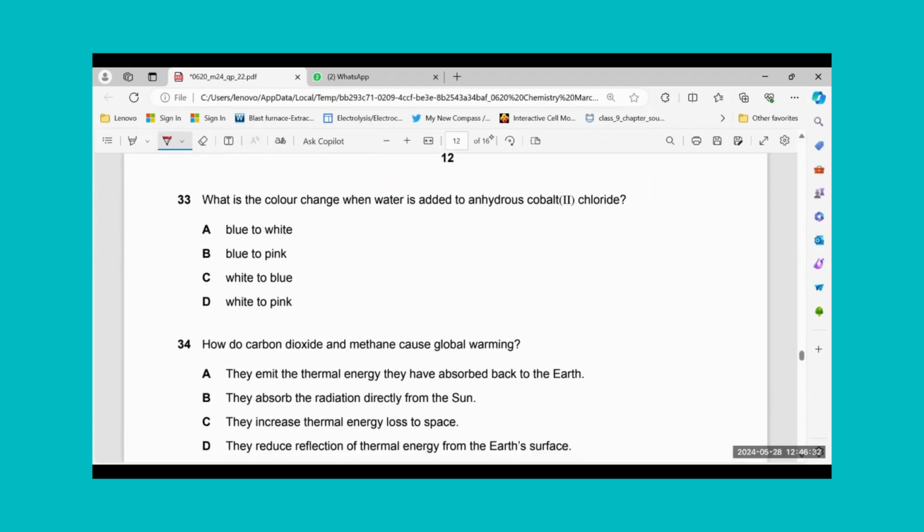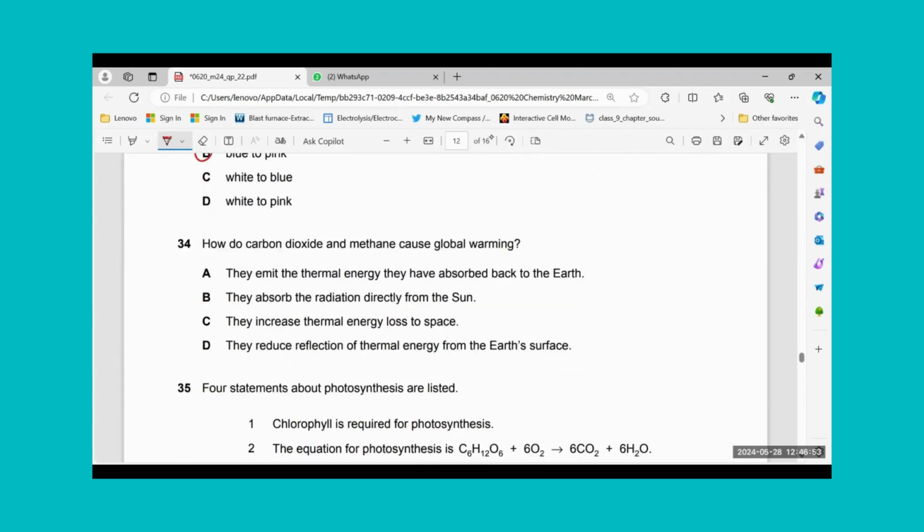MCQ number 33. What is the color change when water is added to anhydrous cobalt 2 chloride? Cobalt 2 chloride, just learn that. Blue to pink in the presence of water. Blue is anhydrous, pink is hydrated. Blue to pink. I'll go for 33B.